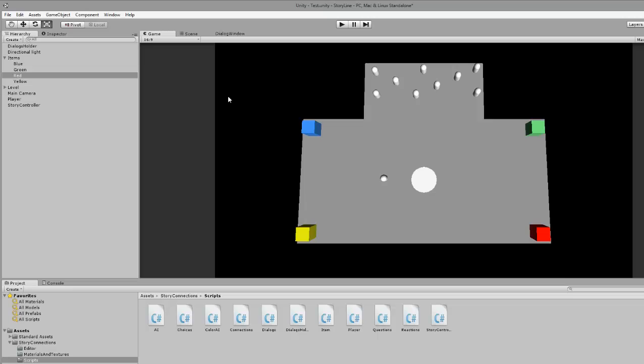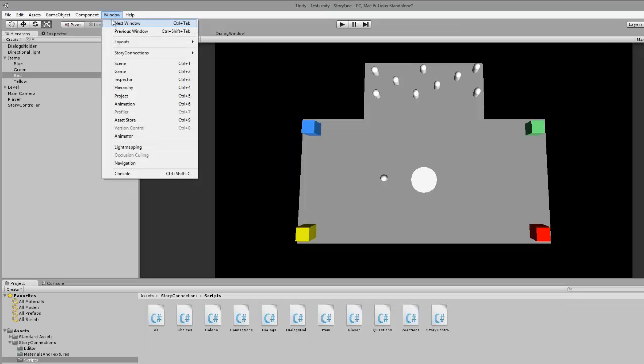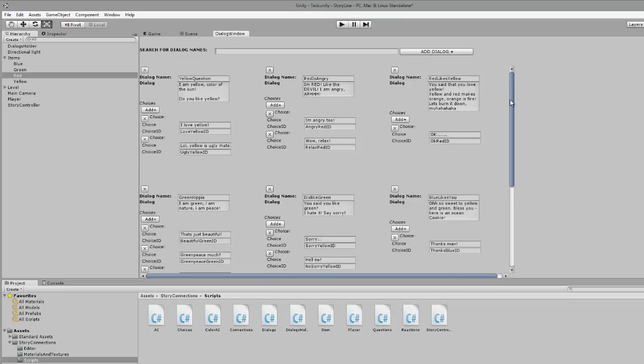So how do we do this? First, the dialogues and choices are in an editor window I created. So you go to Windows, Story Connections, Dialogues, but I have it open here. And here you can see all the dialogues. Each of these has a dialogue name. This is how we will reference the dialogue. Later on I will show how that is used.